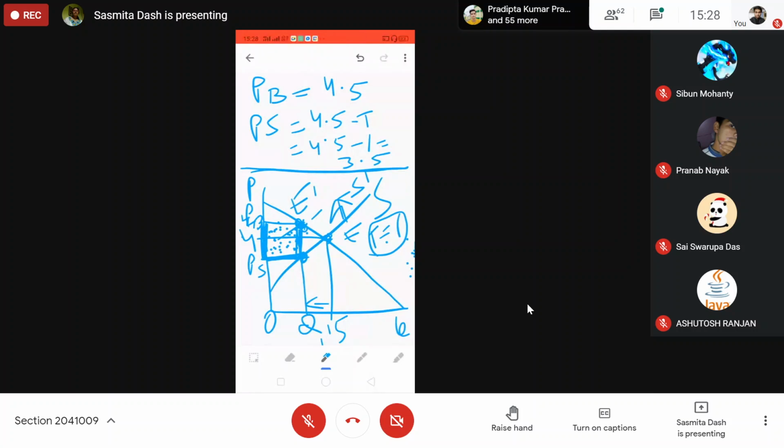PB minus PS is the tax amount. So tax is the gap between PB and PS, the buyer's payment and the seller's receipt. So how much will it be? Tell me, what will be the tax amount now? What will be the tax revenue due to tax? What is the new quantity? Did you understand the PB, PS calculation? How do you calculate the PB? First you get the PB, then you get the PS.